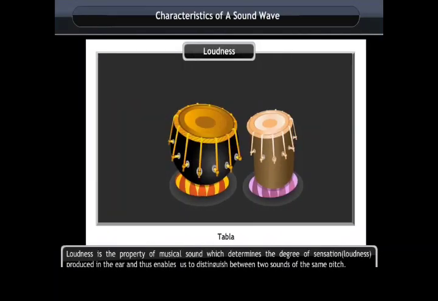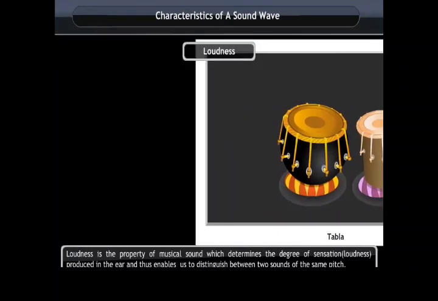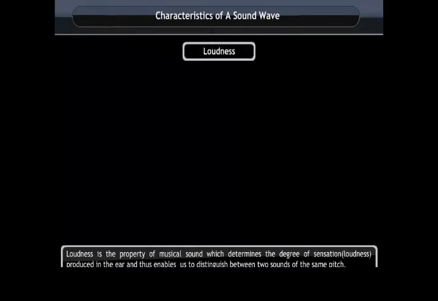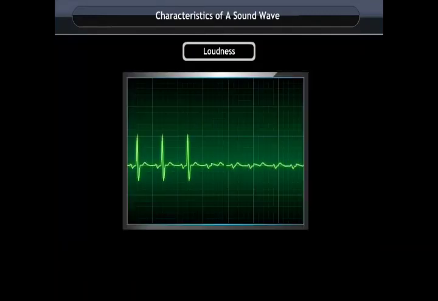Loudness is the property of musical sound which determines the degree of sensation produced in the ear and thus enables us to distinguish between two sounds of the same pitch. The loudness of sound depends upon the amplitude of vibration. If the amplitude is bigger, the sound is loud, and if the amplitude is smaller, the sound is soft.